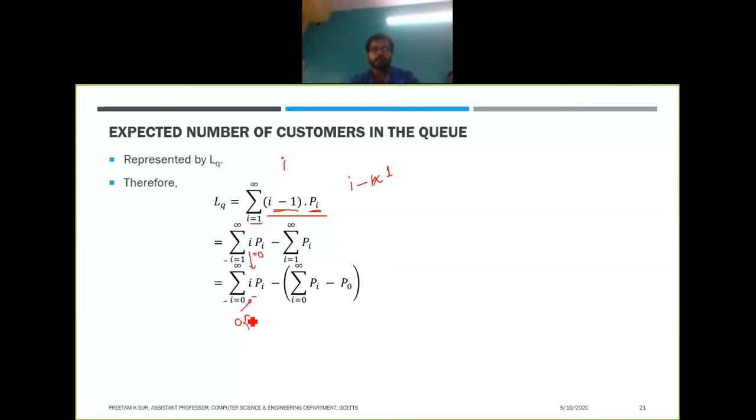Okay, there will be no effect. Why we are trying to write is because we already have a formula for this one, right? We already have a formula in the previous slide for this term, right? So that's why we are trying to make it from i equals 0.